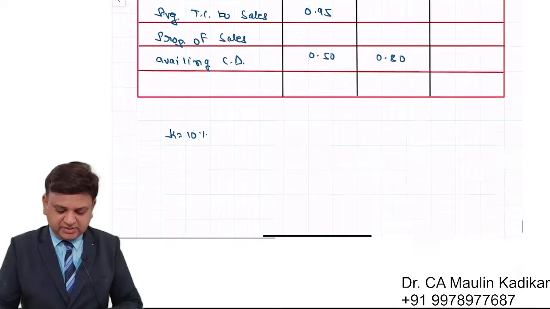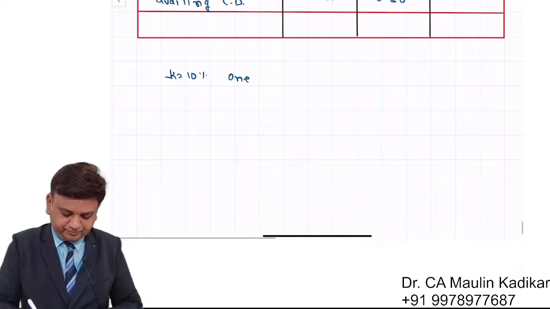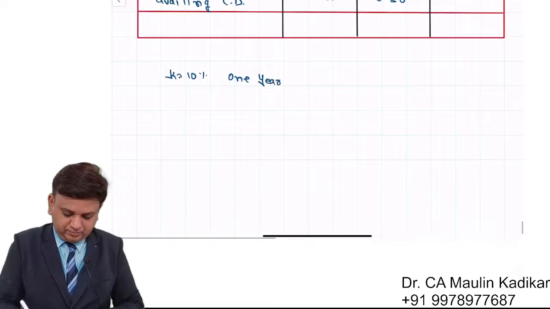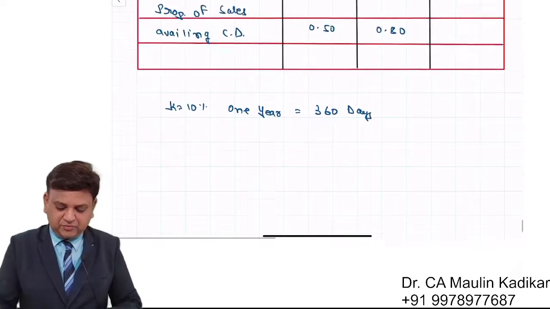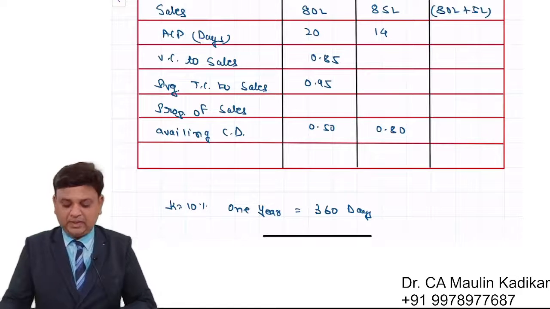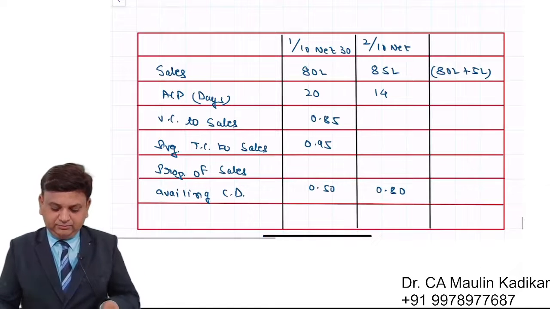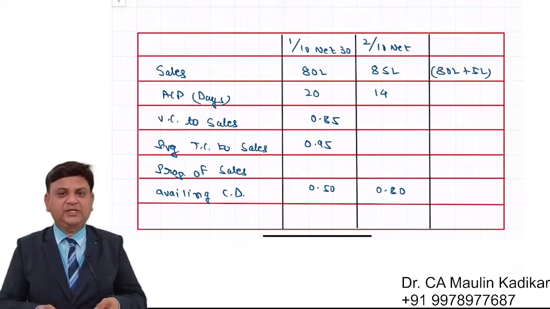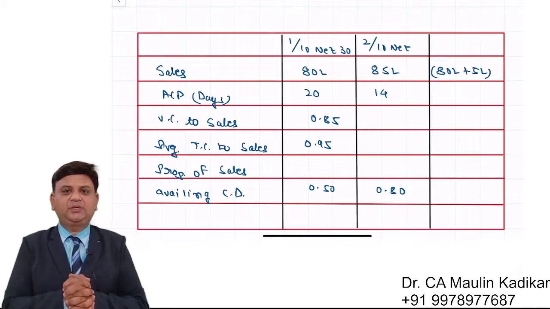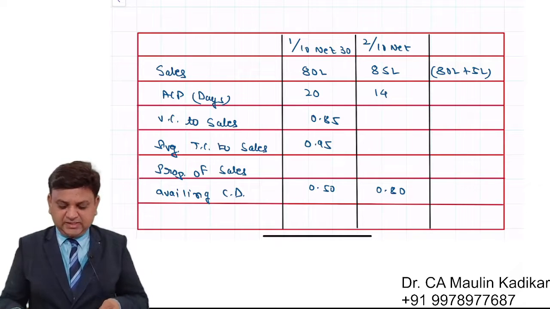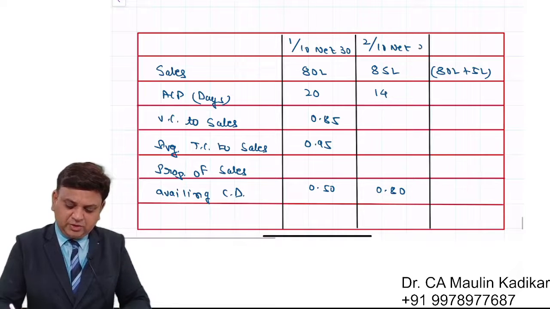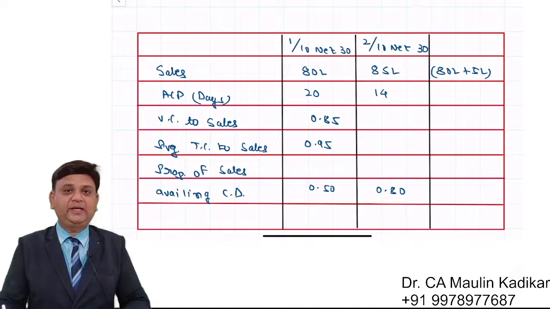Taking 360 days in a year, we are required to make the calculation. Dear students, we are required to decide whether the company should continue with the existing credit terms of 1 by 10 net 30, or offer the new credit terms of 2 by 10 net 30. That is the question.